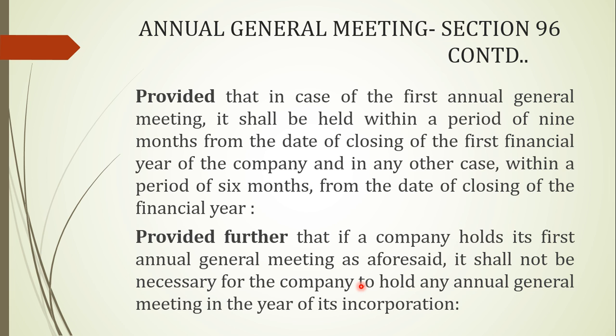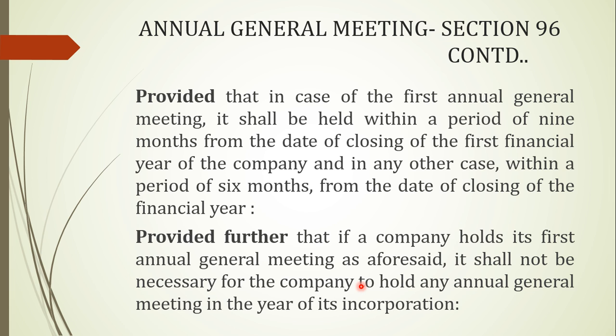Now I'm just telling you how the financial year has been defined under the Companies Act. It says that the year shall start from 1st April and shall end on 31st of March every year. So this is the definition of financial year. From here we can see that the first annual general meeting would be held within 9 months from the date of closing of the first financial year, that is from the closing on 31st of March, whatever the date would be.